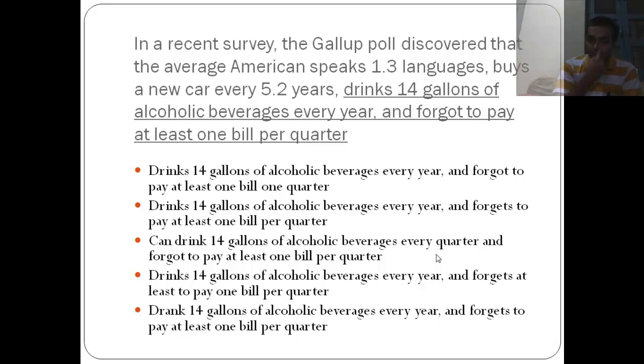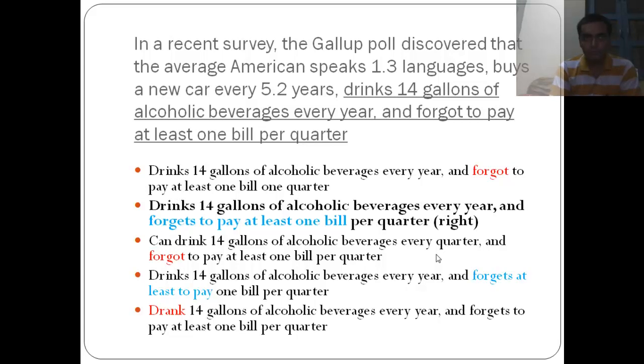Now you can see in the sentence that it's talking about something which goes on, like they speak 1.3 languages, buy a car, drink. So "and forgot to pay" should be "and forgets to pay", because "forgot to pay at least one bill per quarter" is not taking things continuous in the way in which other forms are used. Whenever we are talking about commas and things which are placed in parallel, they should be in the same form and they should mean the same thing.